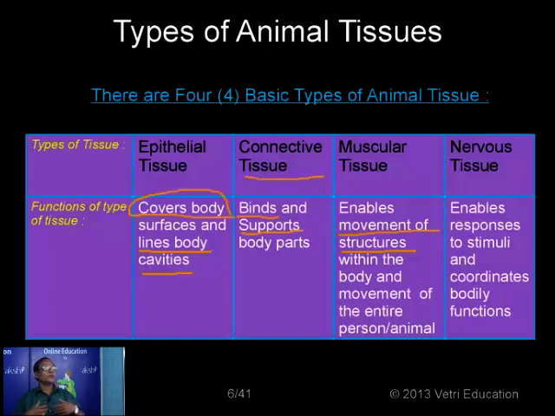Even for example, the pumping action of the heart is also one type of movement, a vital organ that is responsible for pumping the blood. And likewise it enables us to move. The skeletal system along with the muscular system is helping us to move. So that is why it is responsible for the movement of the structures within the body, and as a whole the organism is able to move with the help of this muscular tissue.